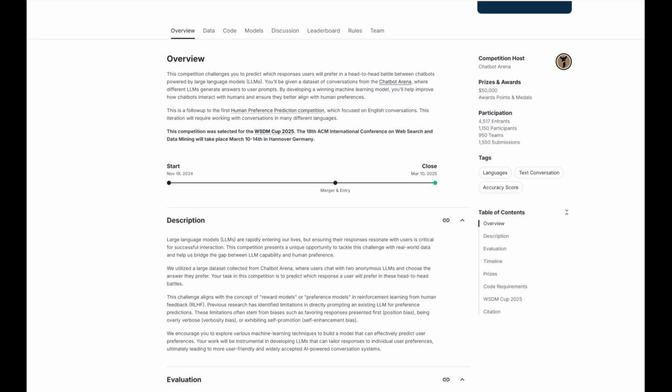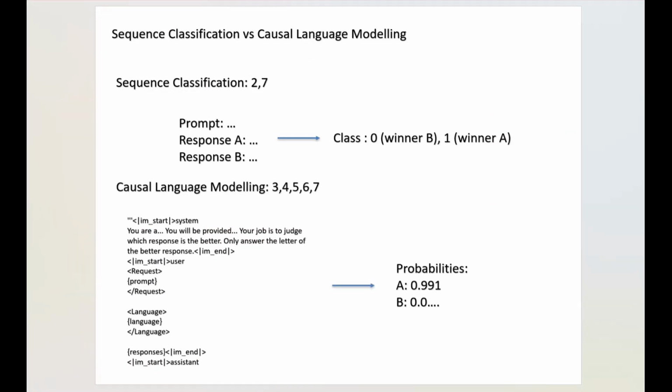The difference between this competition and the previous arena competition is that it's more focused on multilingual, with questions and answers highlighting language diversity, while the previous competition focused more on English question answering. All these gold medal solutions use large language models to complete this task. However, the processing methods for large language models are divided into 2 types: sequence classification and causal language modeling.